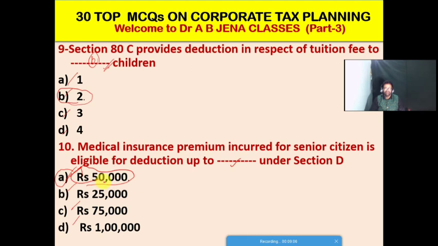I mean the senior citizen will get the deduction of 50,000 towards the medical insurance premium as per section 80D of Income Tax Act 1961. Senior citizen age is more than 60 years and less than 80 years. So here A is the right option.